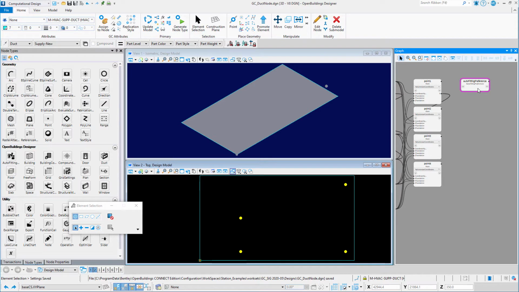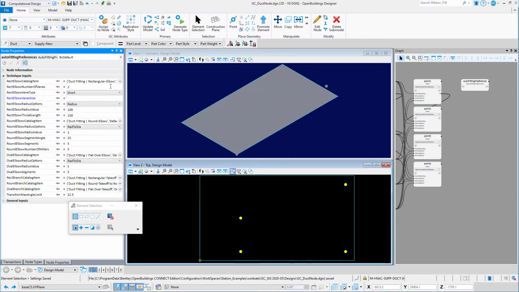The auto-fitting preferences node has one technique, which is by default, and the initial values correspond to the current default values for mechanical auto-fitting preferences. Of course, these could be modified on the node, but I'll leave the defaults.